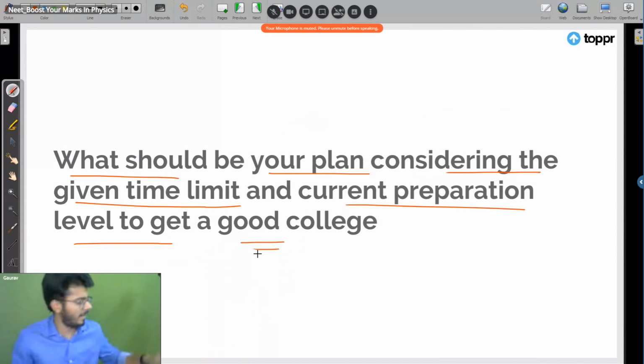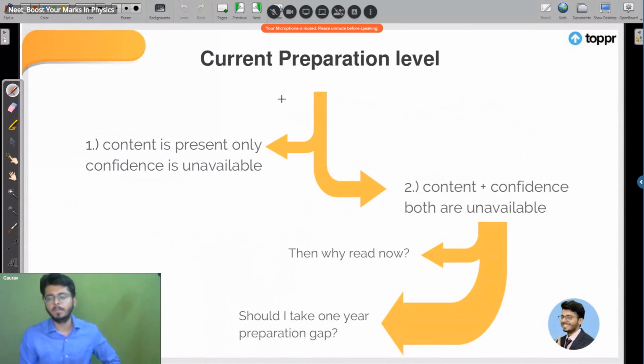So everybody is at a different preparation level, right? The preparation level for Jay or Kajal will be different and the preparation level for Ashish and Vikas will be different. Yes or no? Our preparation level depends upon our current state, isn't it? All right. So what should be your current preparation level, right?